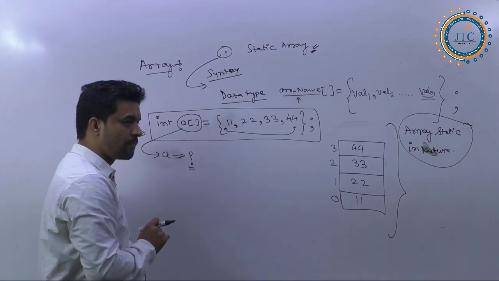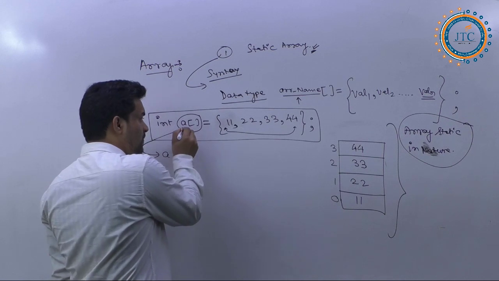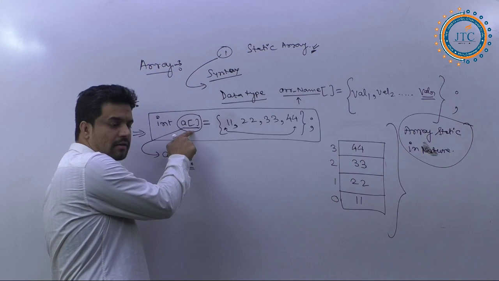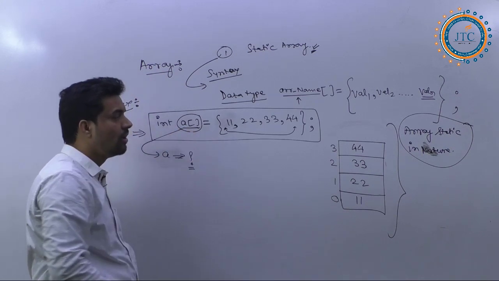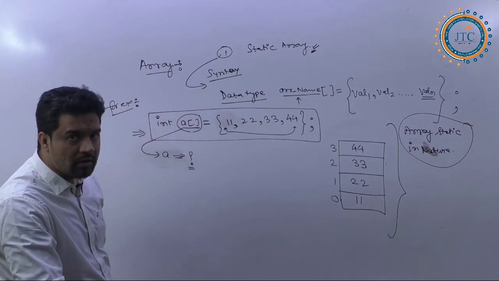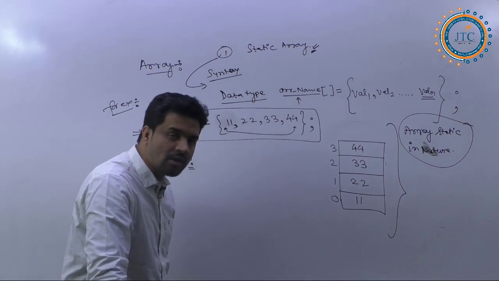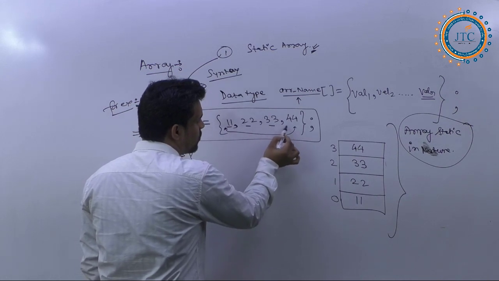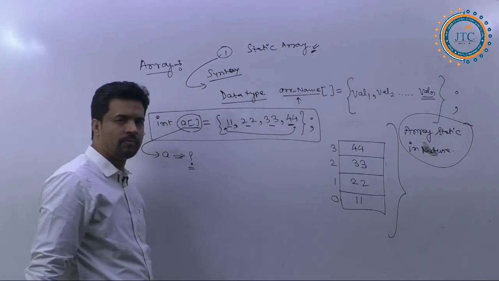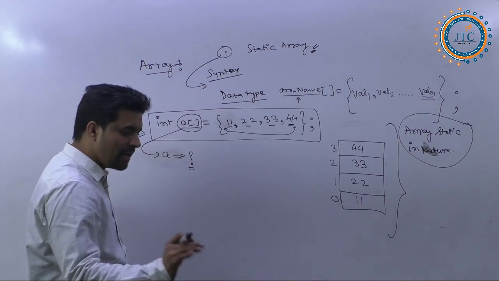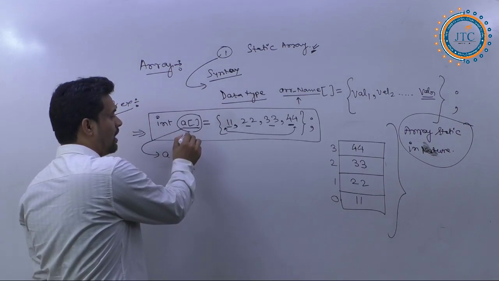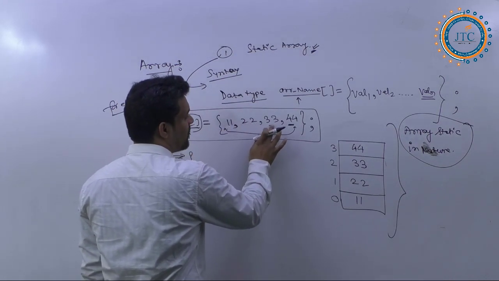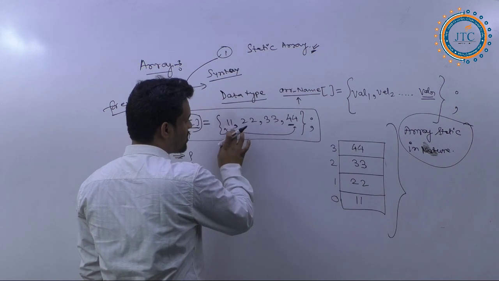Fine. So the memory allocation for this A does not depend on the number of elements you have added inside it. Never. The memory allocation for A does not depend on the number of elements you are storing inside.